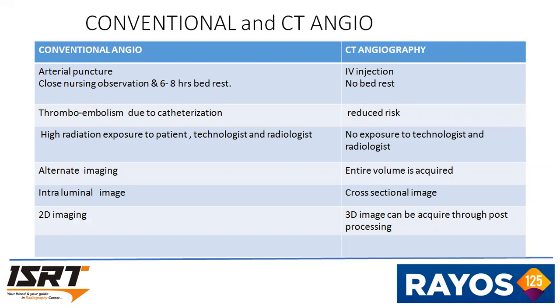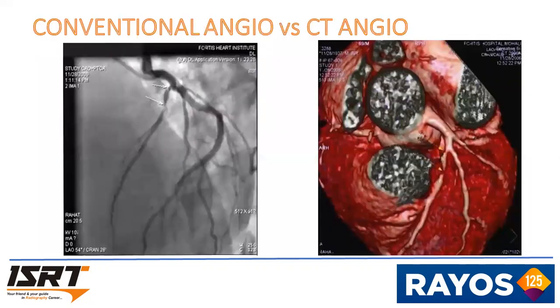Conventional angio, alternative imaging. And in CT angio, the entire volume is acquired. In conventional angio, intraluminal imaging. CT angiography, it's a cross-sectional imaging. In conventional angio, it's a 2D imaging, while in CT angio, it's a 3D imaging. It can be acquired through postprocessing.